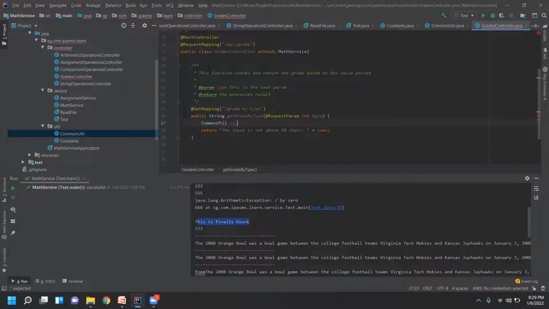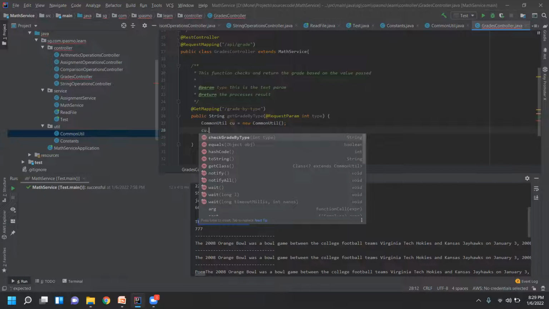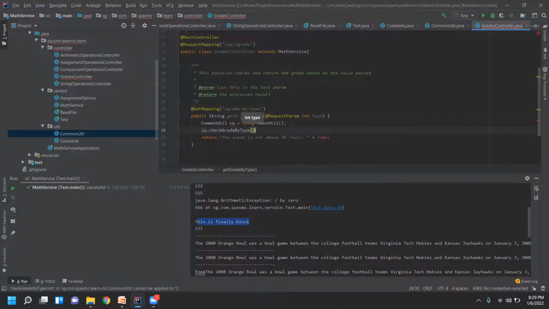How to create an object? It is equal to new common util. Correct. You see, I created a common util cu, and cu dot, using the object, you have to get it. Now this type, I will pass it to this function. That's it. And you see here what this function returns. It returns the string, right? So let's introduce a variable for that.